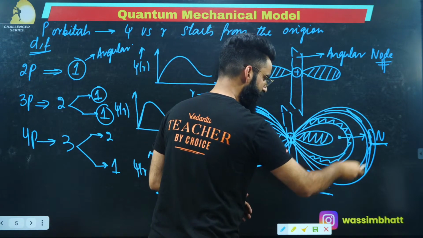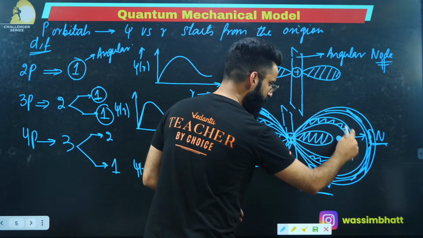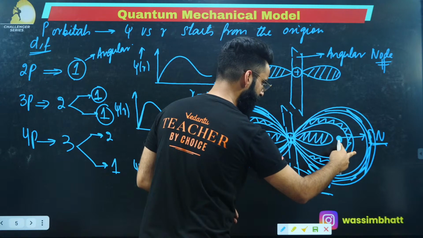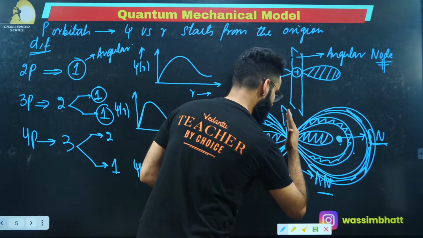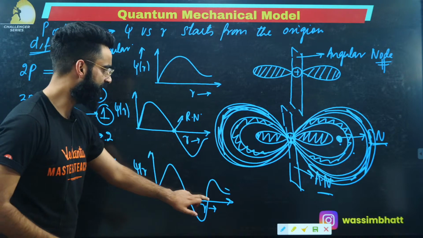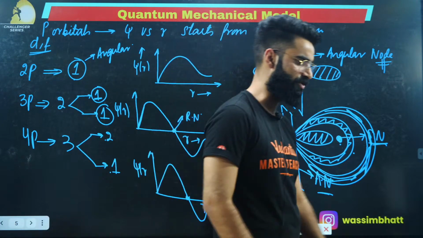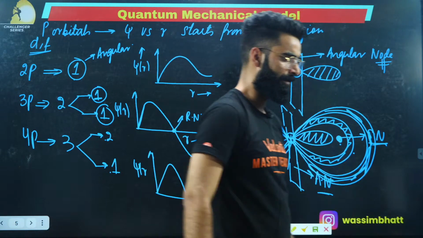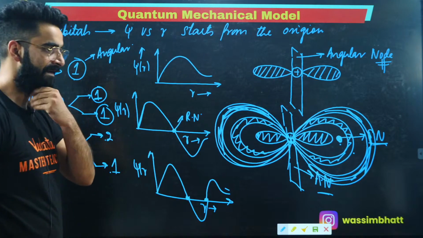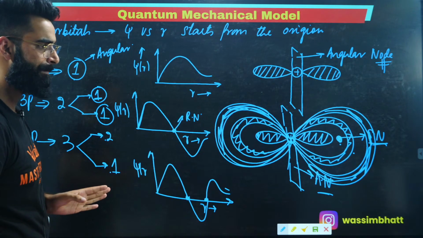This is the electron density, right? As you can see right here, this is your spherical node. This is one more spherical node. So two spherical nodes, and one angular node in the middle. These are the two spherical nodes and one angular node in the middle. This is now your 4p. I'm sure it's clear to everyone, right? Yes? Clear to everyone?